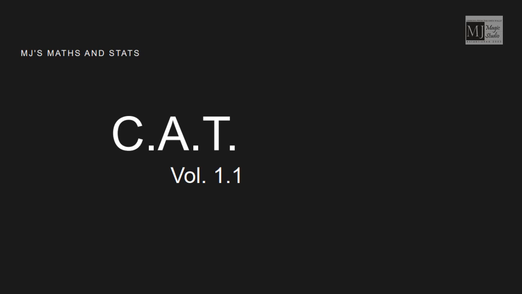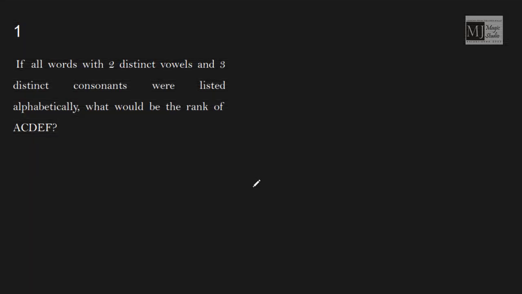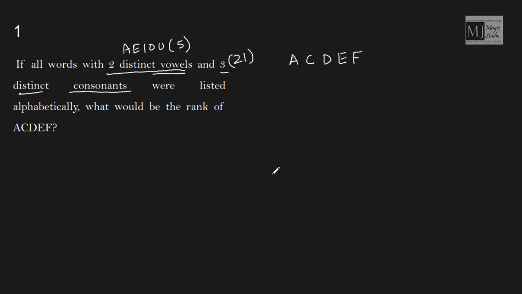Topic: Permutation and Combination, Volume 1.1. If all words with two distinct vowels, we have five vowels A, E, I, O, U, and three distinct consonants, so 26 minus 5, we have 21 consonants, were listed alphabetically, what would be the rank of A, C, D, E, F?